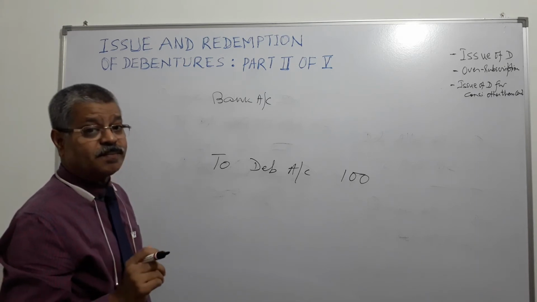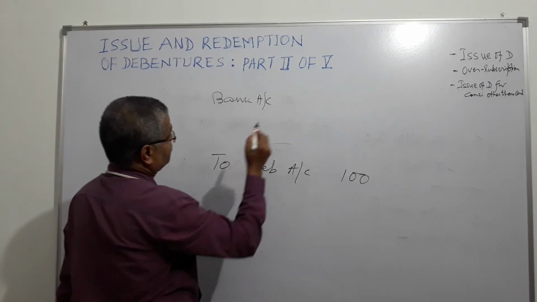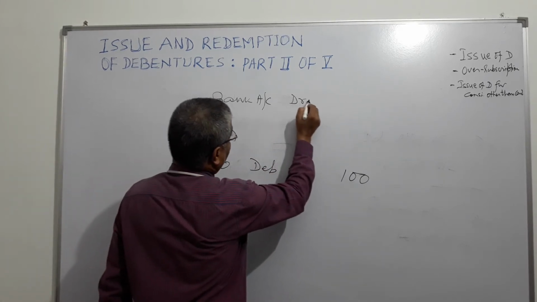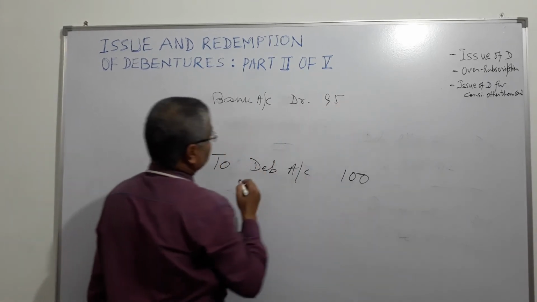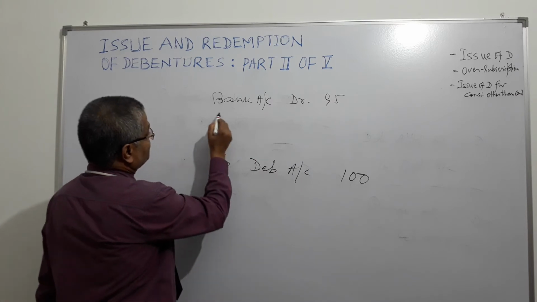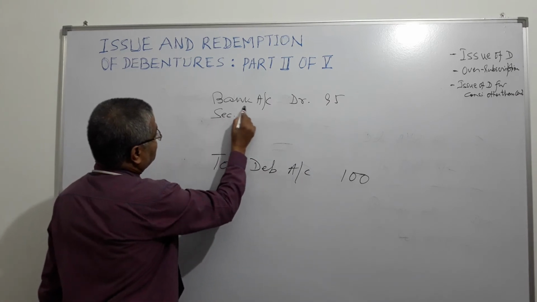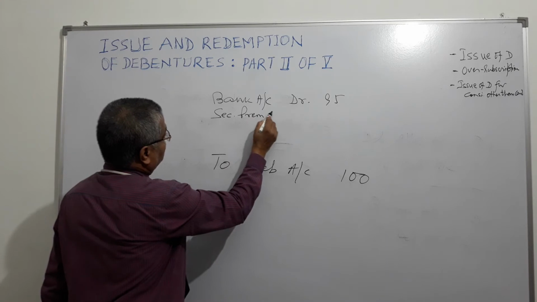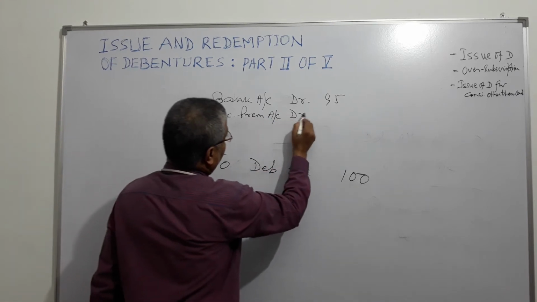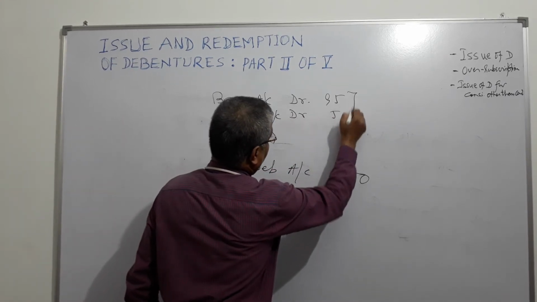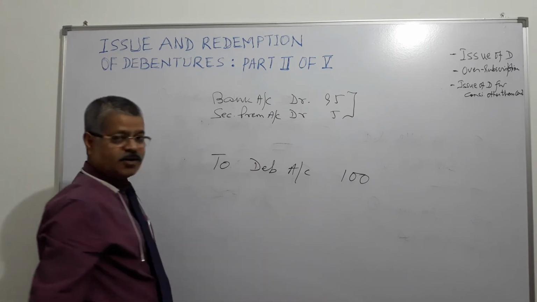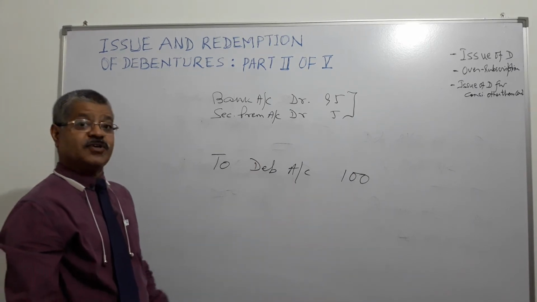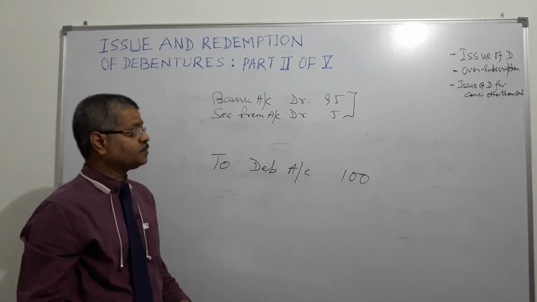So investor will pay only 95 rupees. So bank account you will debit 95 rupees, and securities premium account you will debit 5 rupees, and you will credit 100 rupees to debenture account, right?